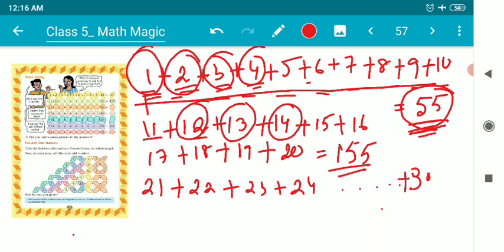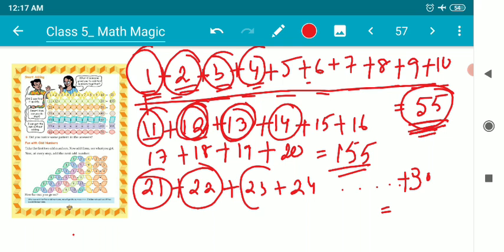What will the sum be, children? Just like the previous one, if you add 10 with 11, 21 comes. If you add 10 with 12, 22 comes. If you add 10 with 13, 23 comes. If you add 10 with 14, 24 comes. Like this till 30 we have to add up, and the interesting fact is it will be 100 more than 155, which is 255. Yes or no, children?